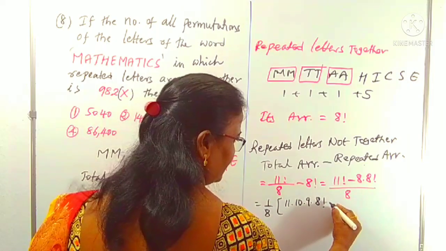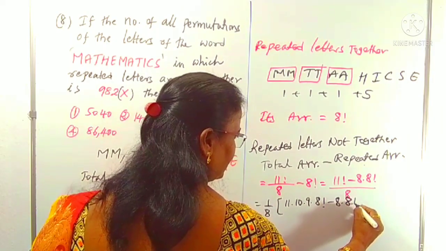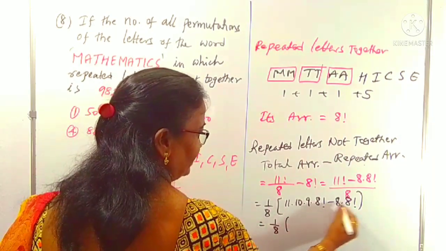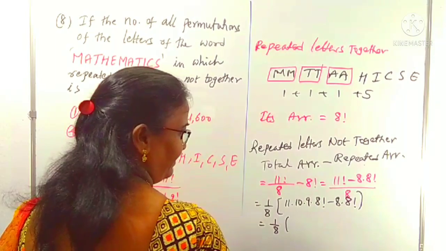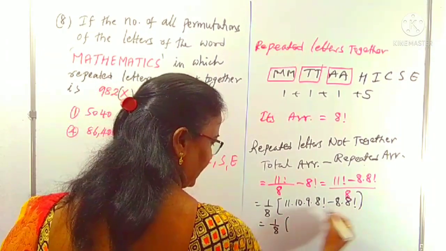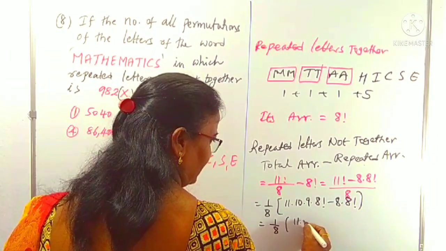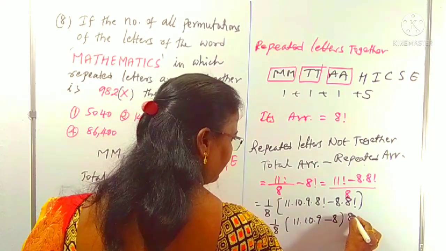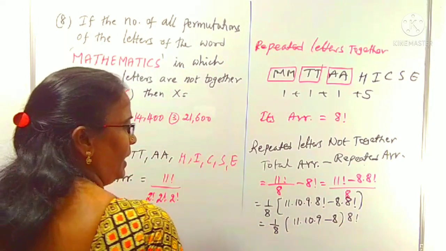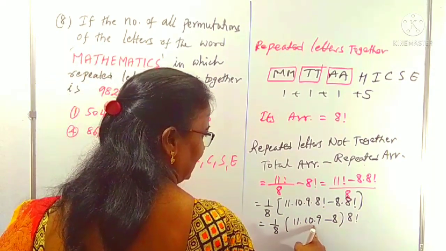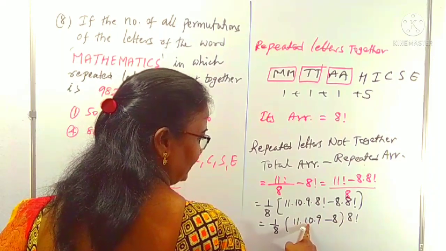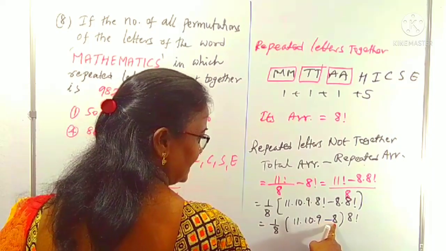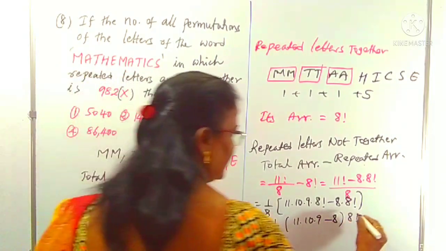Now one more term is there, what is that? Minus 8 into 8 factorial, right? Now we can understand 1 by 8 here. From these two terms we can take 8 factorial as common. I am taking it at the end. Now what is left? 11 into 10 into 9 minus 8, into 8 factorial. 11 into 10 into 9, 99 into 10, yes, 990. 990 minus 8 is 982.